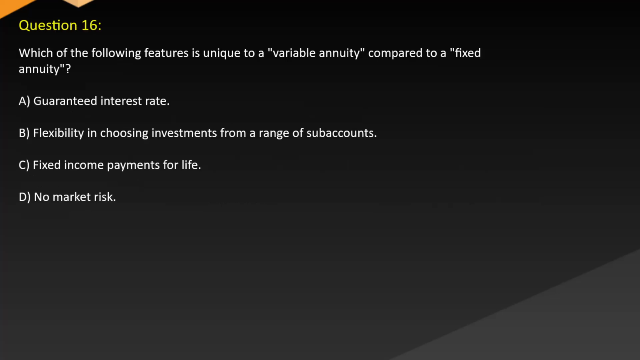Question 16. Which of the following features is unique to a variable annuity compared to a fixed annuity? A. Guaranteed interest rate. B. Flexibility in choosing investments from a range of sub-accounts. C. Fixed income payments for life. D. No market risk.